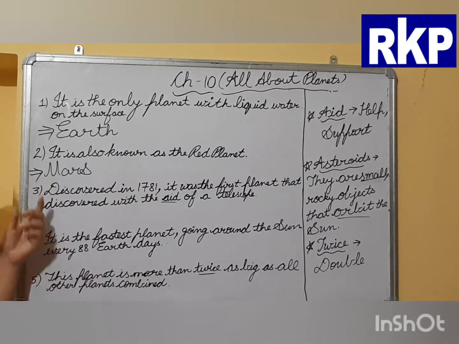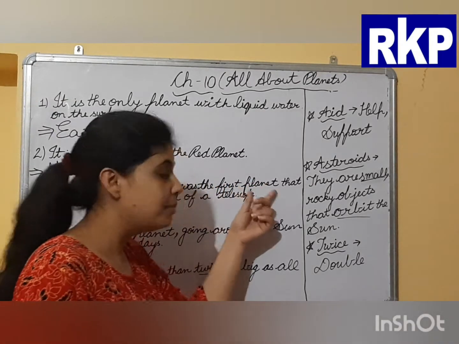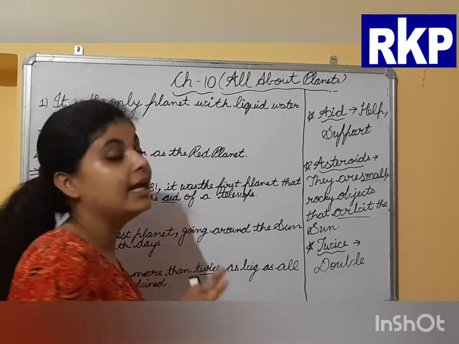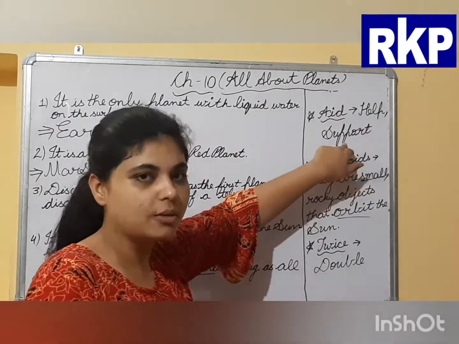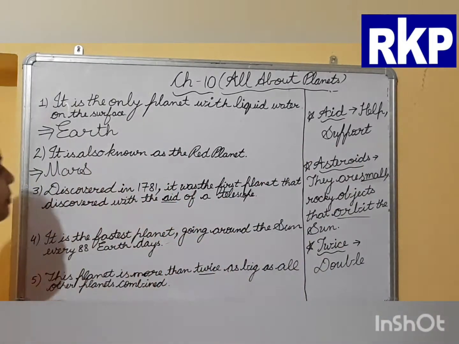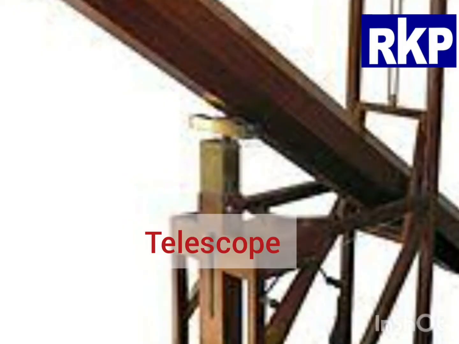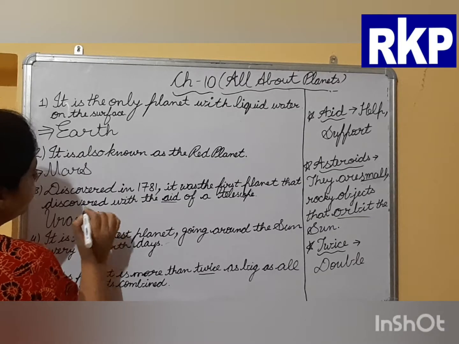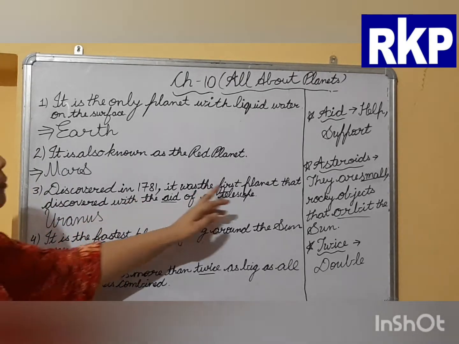Next question is, discovered in 1781. It was the first planet that was discovered with the aid of a telescope. Here aid means help, with the support of a telescope. Which planet was the first planet discovered with the help of a telescope? The answer is Uranus. Uranus was the first planet that was discovered with the help of a telescope.